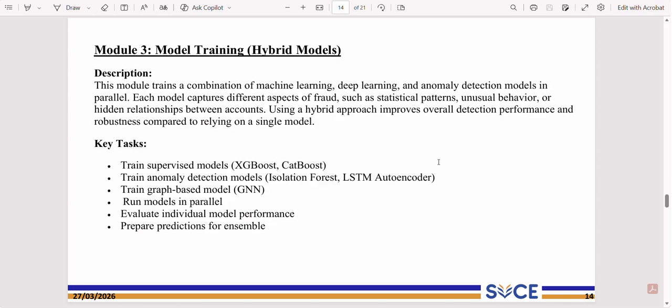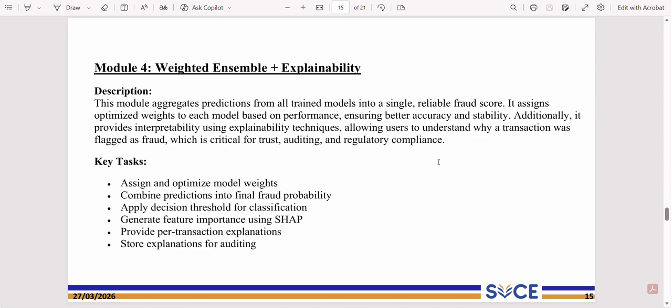The third module is model training, which uses hybrid models. This module trains multiple machine learning, deep learning, and anomaly detection models simultaneously. Supervised models like XGBoost and CatBoost learn transaction classification patterns, while Isolation Forest and LSTM autoencoder identify unusual behavior.